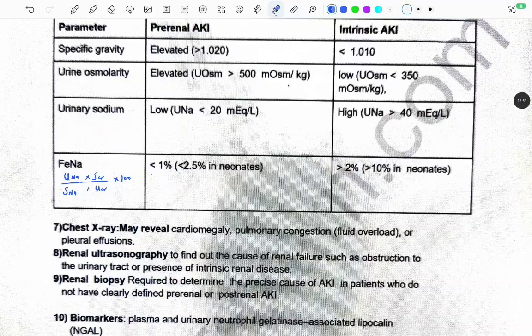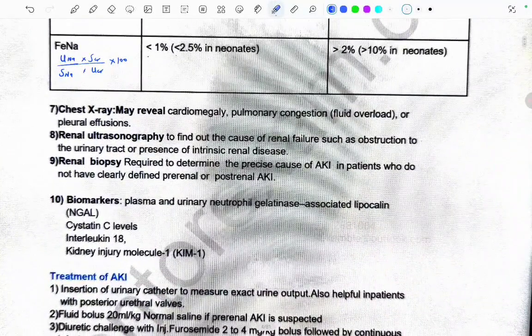Moving ahead to the other investigations, we can do chest X-ray. Chest X-ray may reveal what? Cardiomegaly, pulmonary congestion, pointing to fluid overload or pleural effusion. Renal ultrasonography is done to find out the cause of renal failure, such as obstruction of the urinary tract or the presence of intrinsic renal disease, and renal biopsy is required to determine the precise cause of the AKI in patients who do not have a clearly defined prerenal or post-renal AKI.